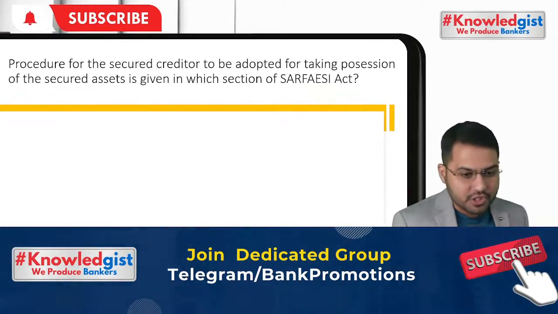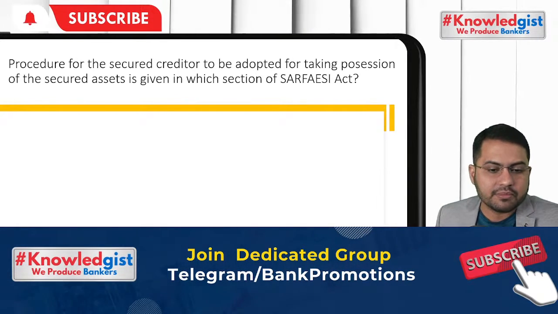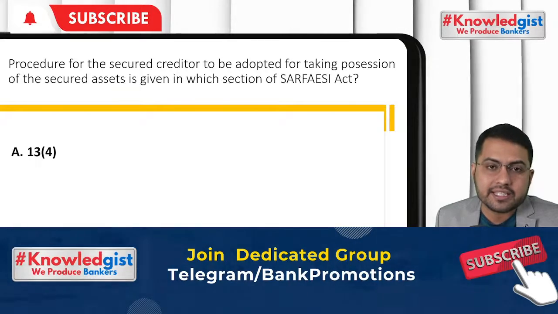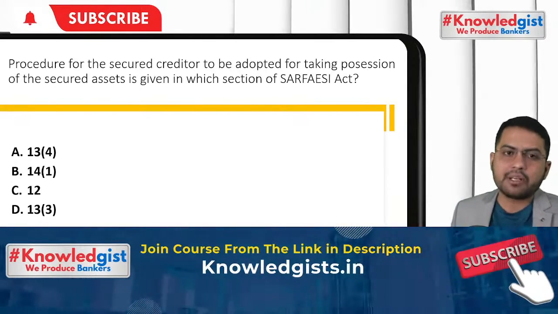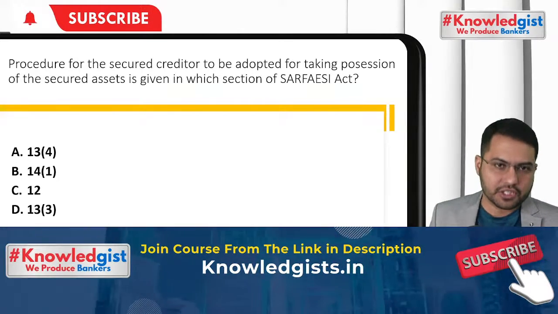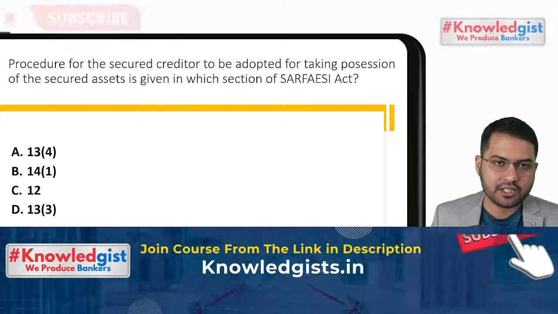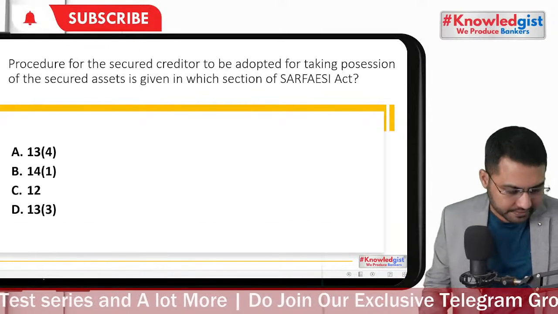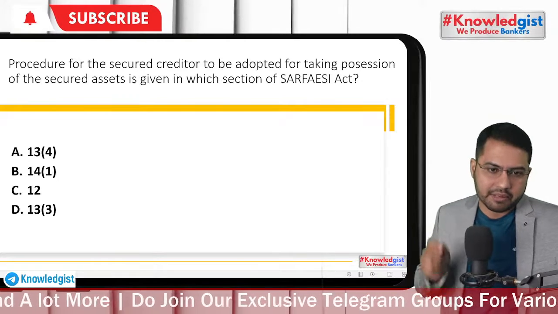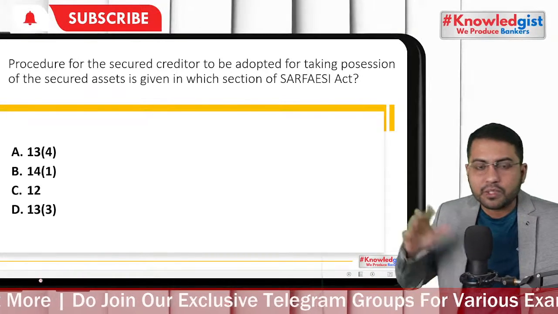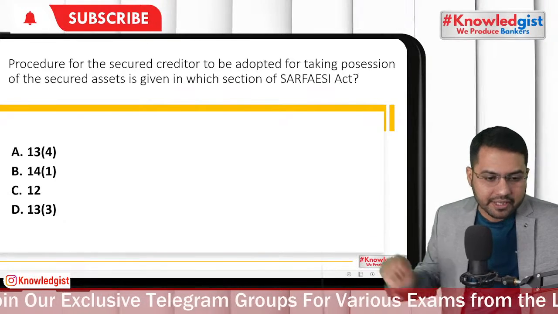Procedure for the secured creditor to be adopted for taking possession of the secured asset is given in which section of the SARFAESI Act? We are not talking about demand notice. We are talking about possession. For possession, which section and which subsection come into force? जब हम पोजेशन की बात करते हैं तब इनमें से कौन सा सेक्शन के बारे में बात होता है? 13/2 में तो डिमांड नोटिस दिया जाता है. ठीक है, तो आपको कंफ्यूज करने के लिए 13/2 नहीं है.